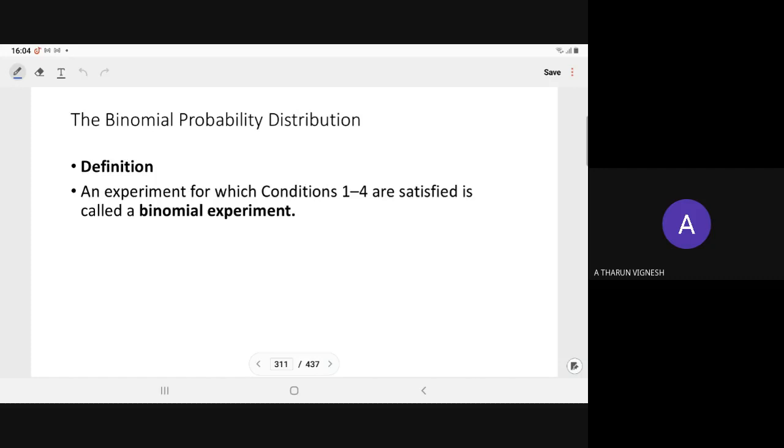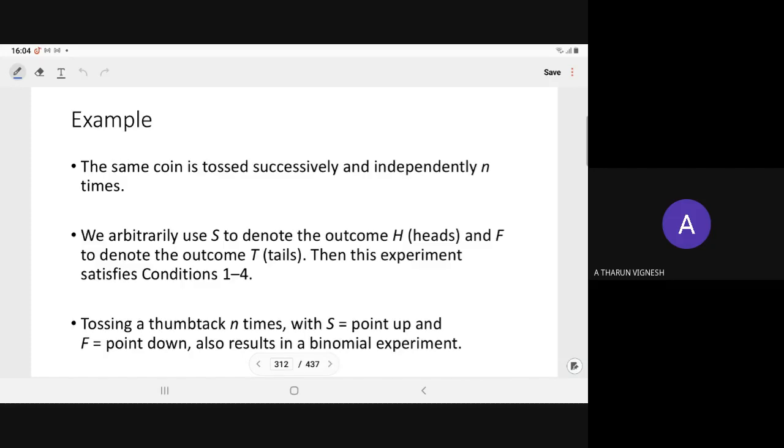So if you want to define the binomial experiment, an experiment for which conditions 1 to 4 are satisfied is called a binomial experiment. Let us understand it through an example. It means tossing the same coin a number of times. We have only two results, head and tail, and we repeat the toss successively and independently n times. For example, if you repeat the same coin toss three times.